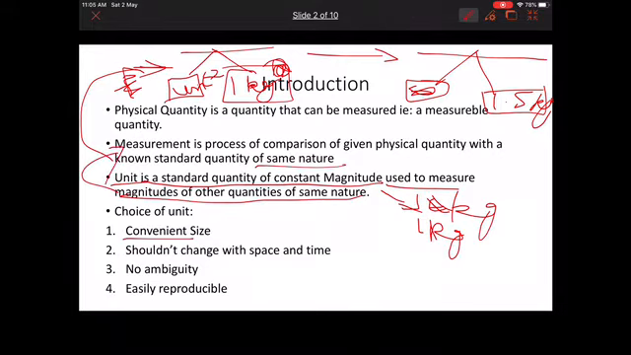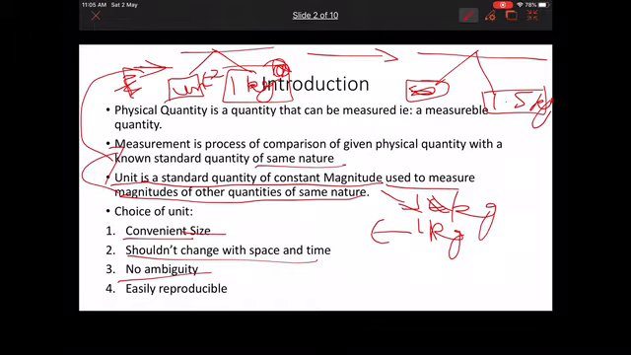Choice of unit. Convenient size. You can't measure a grain with 1 ton of unit. So you should choose it appropriately. Then it should not change with space and time. It should not be like 1 kilo in America would be 10 kilos in India. No ambiguity means inexactness. It should be exact.